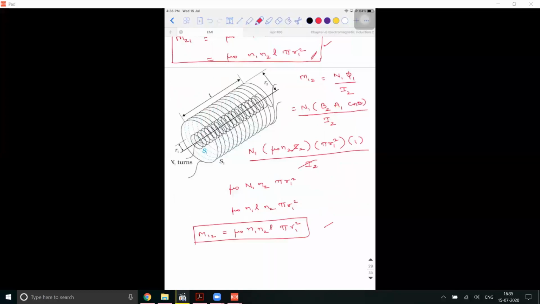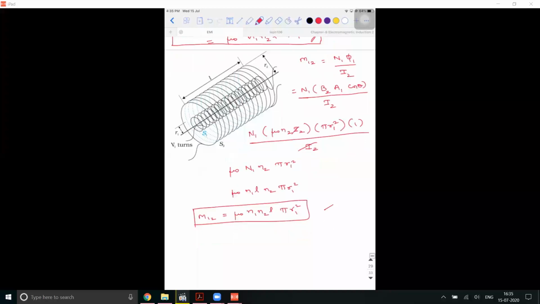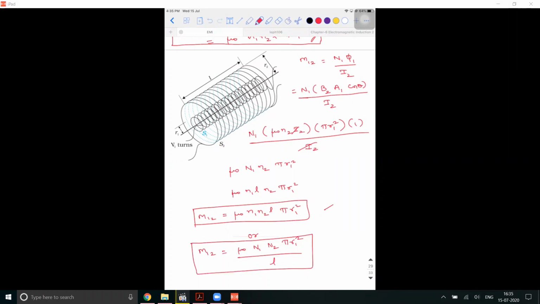So the derivation is very, very simple. The only thing is you need to be clear about which value of magnetic field is to be chosen. So this is an expression in terms of small n, small n1 and small n2. If I want to write it in terms of capital N1 and capital N2, M12 will be equal to mu naught into capital N1 into capital N2 into pi R1 square divided by L. Instead of A1, I wrote it as pi R1 square.